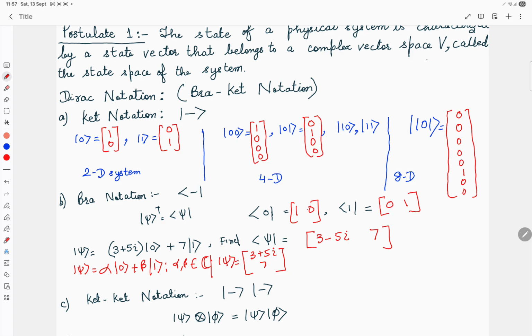And with a column vector and a row vector, we cannot add the two vectors, right? Since we cannot add, they do not belong to the same vector space. Actually, the row vector belongs to the dual space of the column vector. Similarly, here the bra vector belongs to the dual space of the ket vector, right?